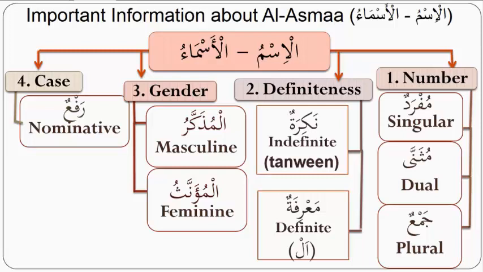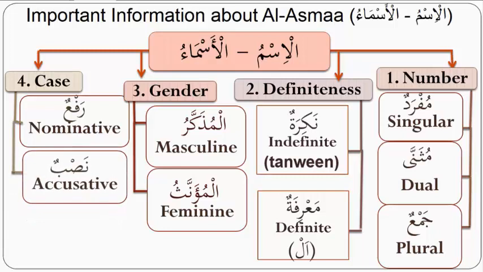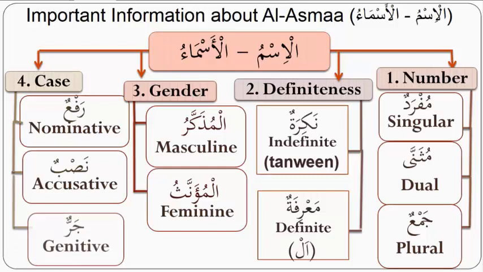Now, in Arabic, we have three cases, and please memorize these. Raf'un, raf'a. We say something is in the state of raf'a, or it's marfu'. It's in the nominative case, right? A word in the accusative case, we say it is fi mahalli nasb, nasb, or mansub. So that's the second category. The third category is jar.